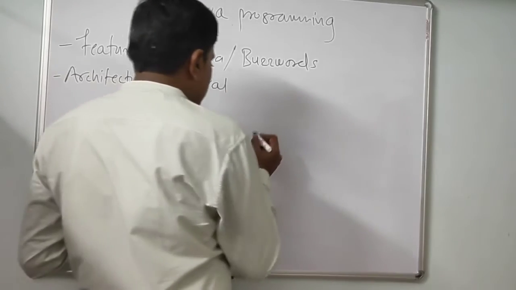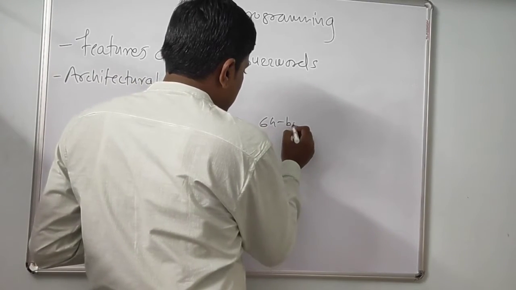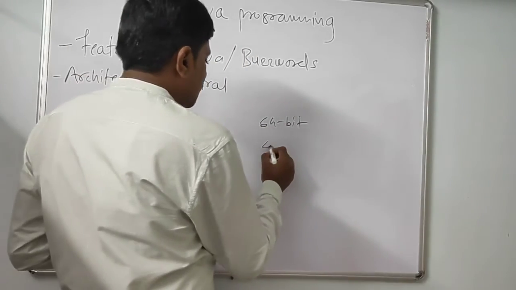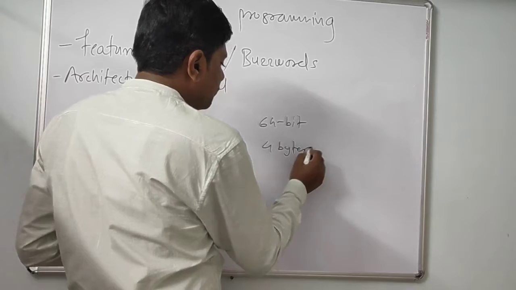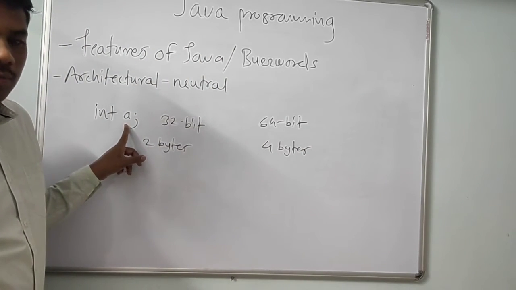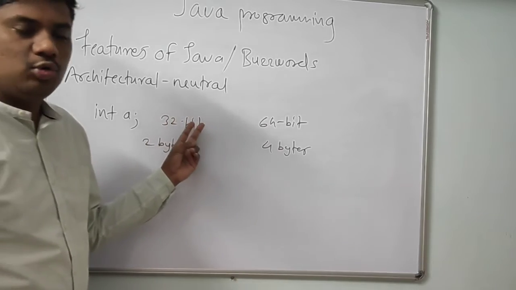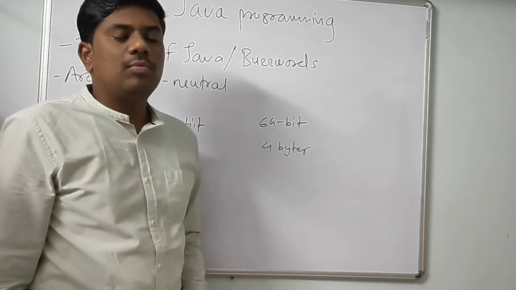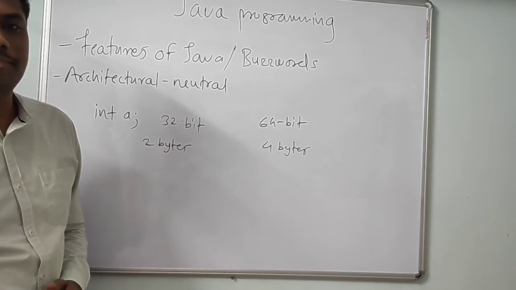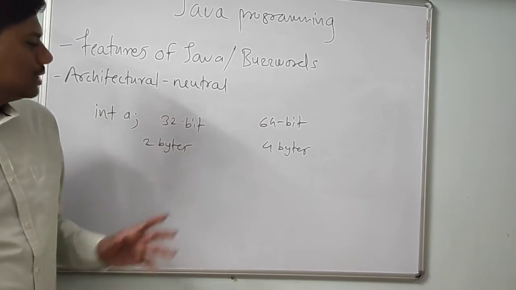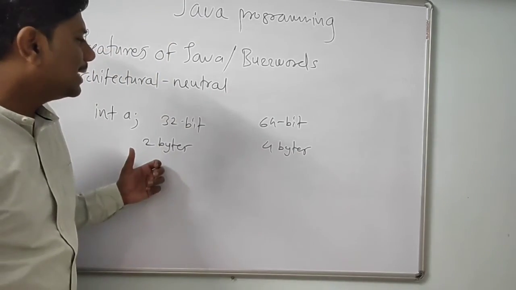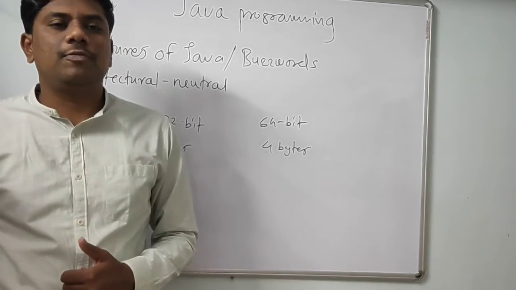If I use the same statement in a 64-bit environment or compiler, it will take 4 bytes of memory. Same statement. So an integer variable takes 2 bytes for a 32-bit compiler and 4 bytes for a 64-bit compiler or environment. So the memory architecture differs for different types of environment.